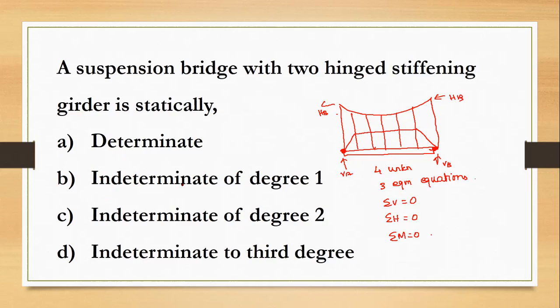So the answer is it is indeterminate to degree 4 minus 3 equal to 1, that is, indeterminate of degree 1. A suspension bridge with a 2-hinged stiffening girder is statically indeterminate of degree 1. So these are the basic 1-mark questions which are asked in GATE regarding the topic cables.